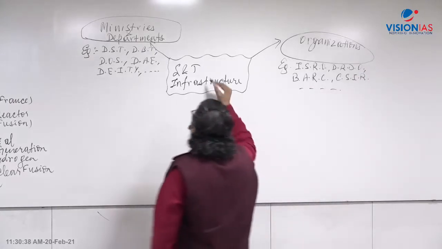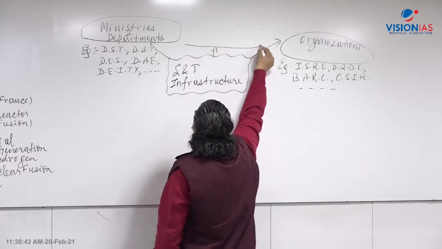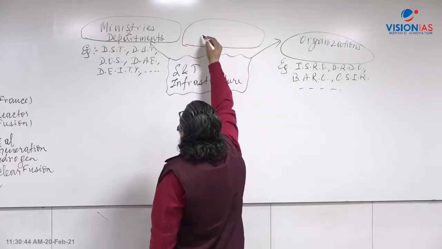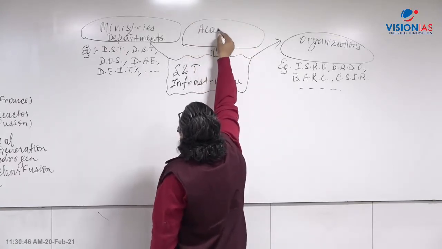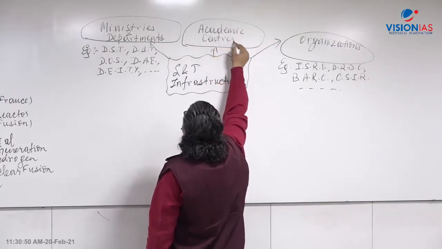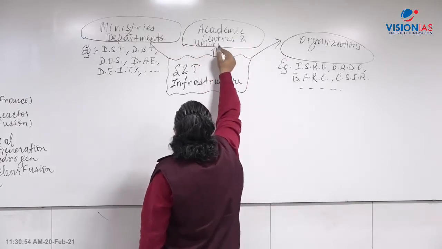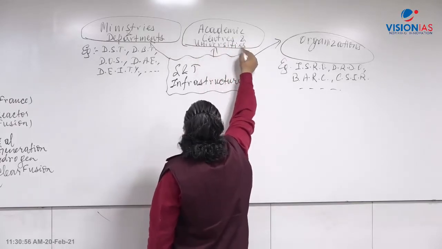Apart from that, we have universities. We have various academic centers and universities which give education in the field of science and technology.